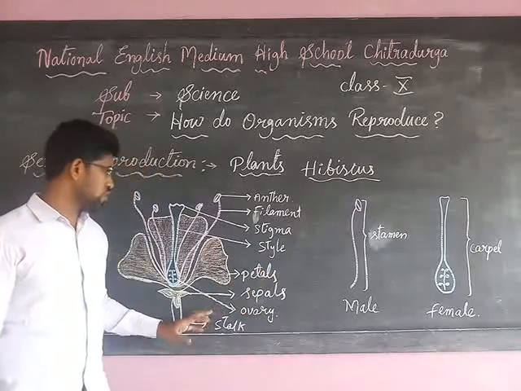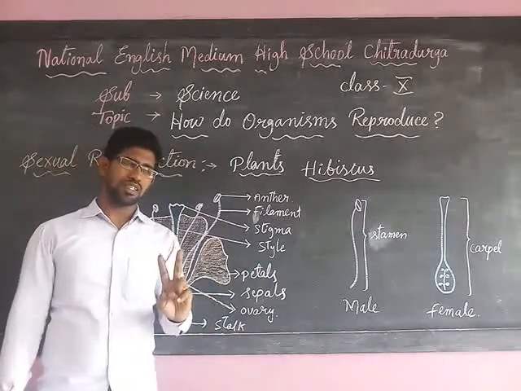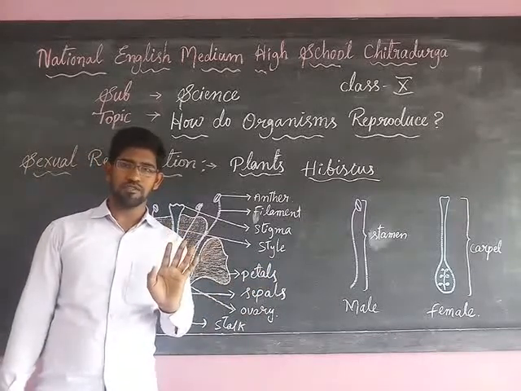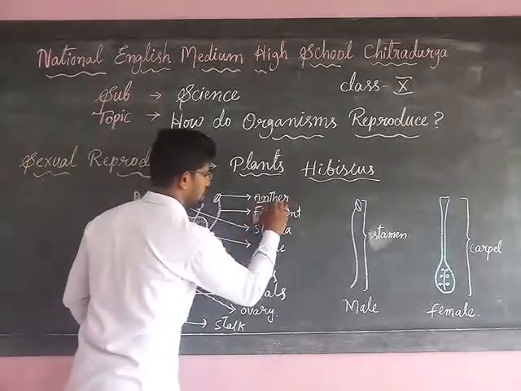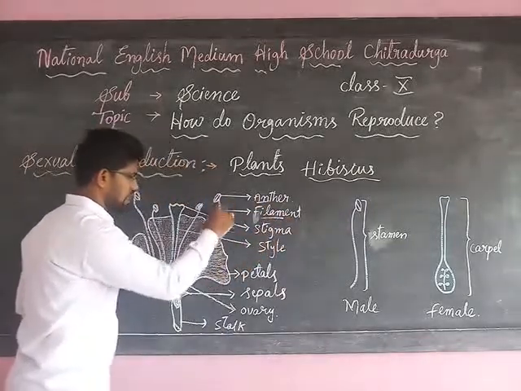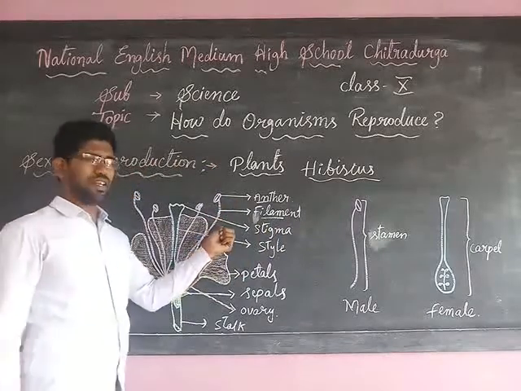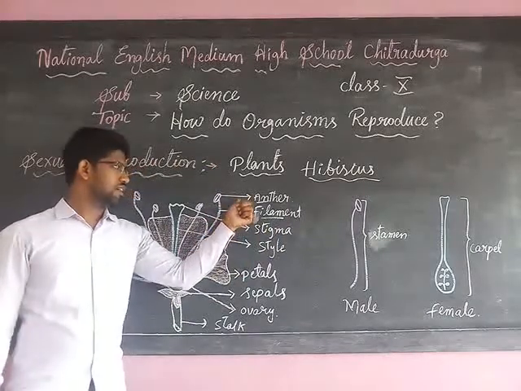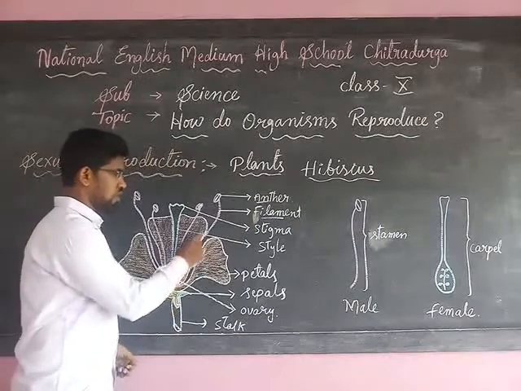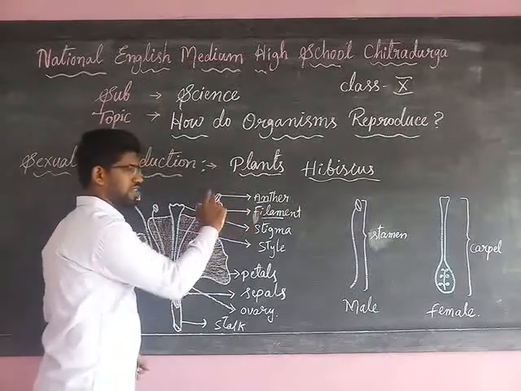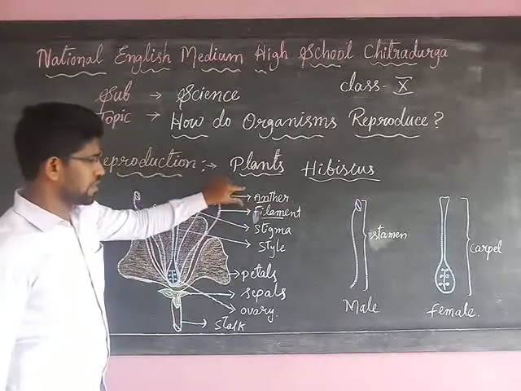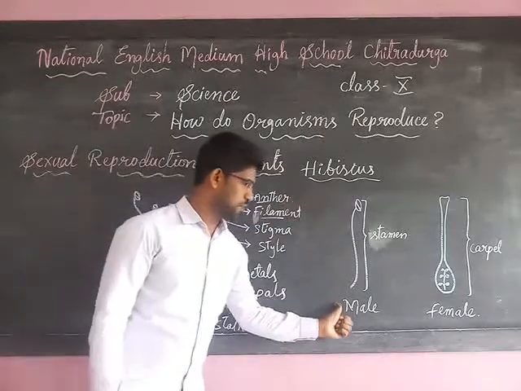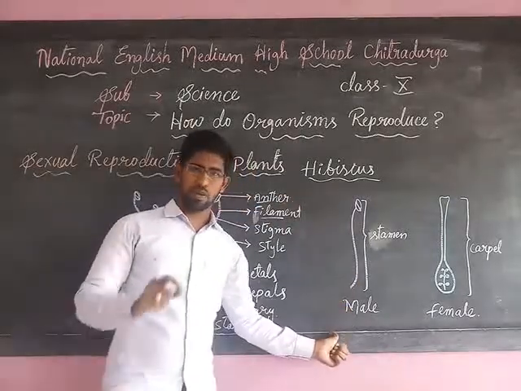Understood? After this, there are two reproductive parts. One is the male part, another is the female part. The male part contains anther and filament. You can see the blue colored line; that is the single long filament. Above the filament there is a ball-like structure, which is called the anther. This anther and filament are both written separately here, which is the male reproductive part.